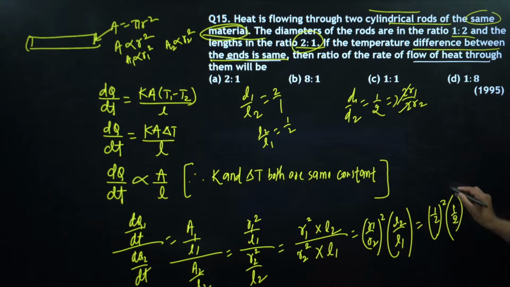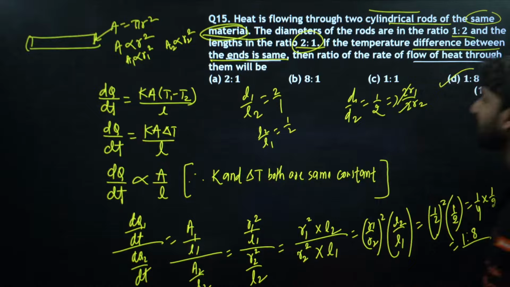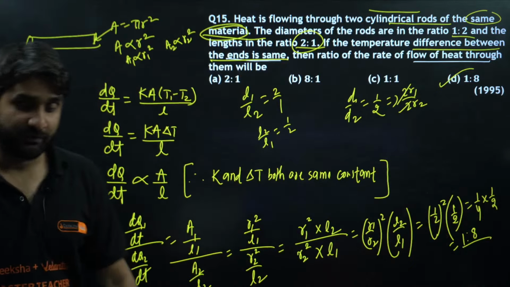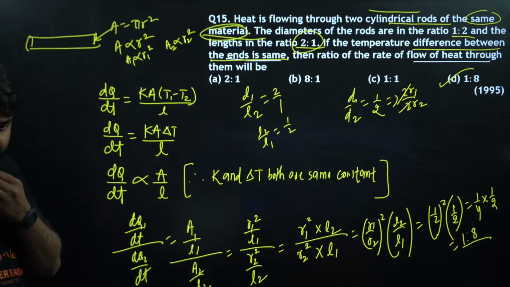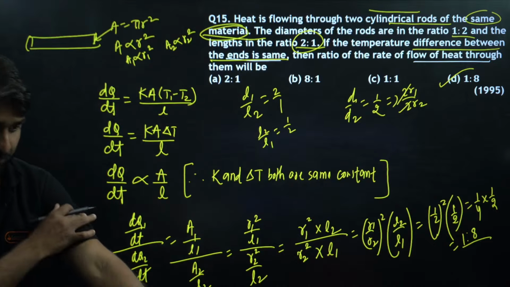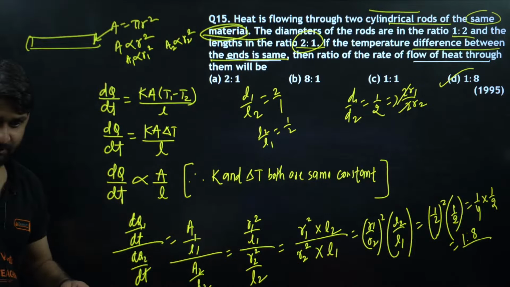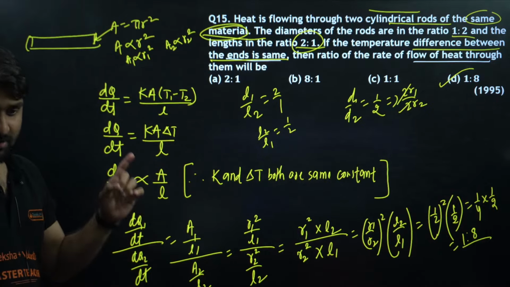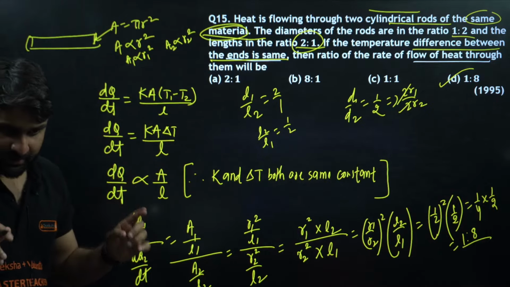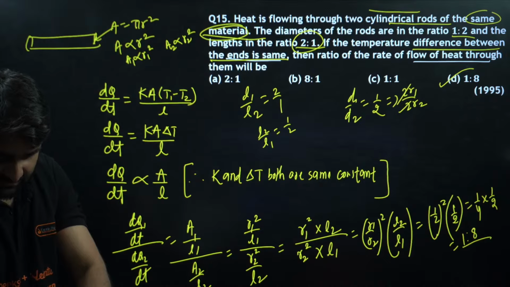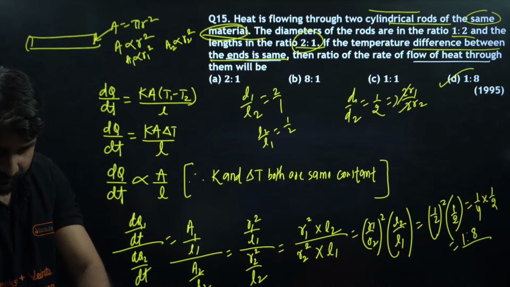So can we please solve this? 1 by 2 whole square will be 1 by 4 into 1 by 2. So this is equal to 1:8. Any option is there? Option number D will be the correct answer. Very good question. 15D. Oh, perfect, yaar. Superb. Ramesh is correct. Tarun is correct. Mirza is correct. And Ambreya is still about to respond.